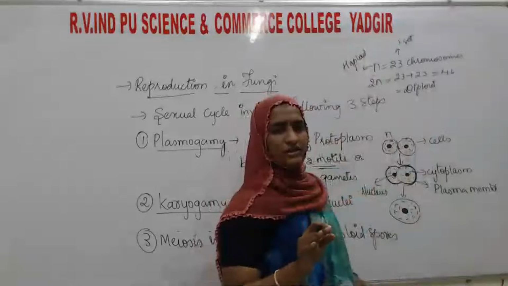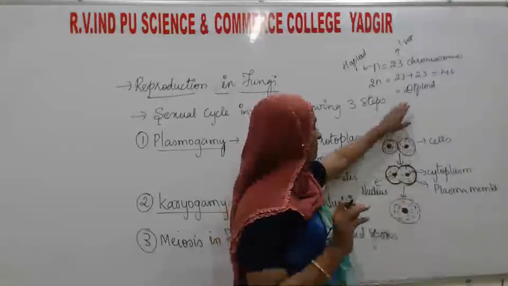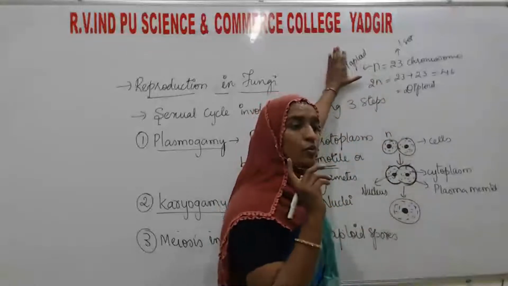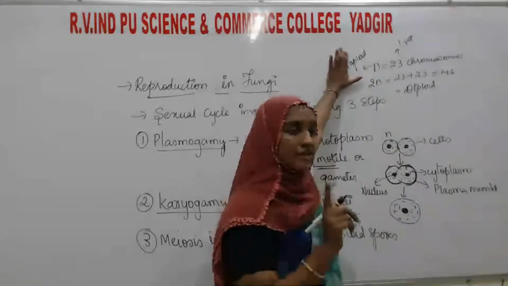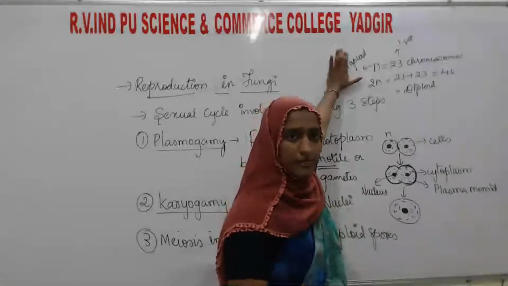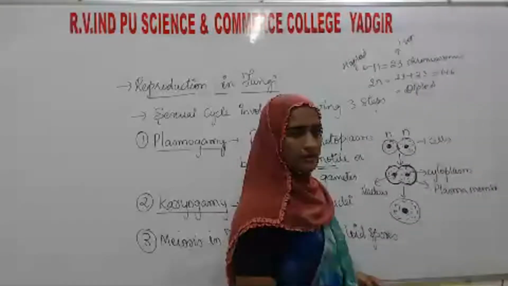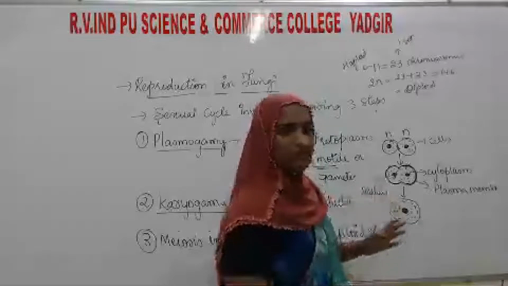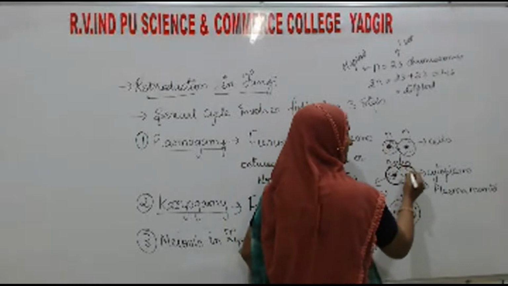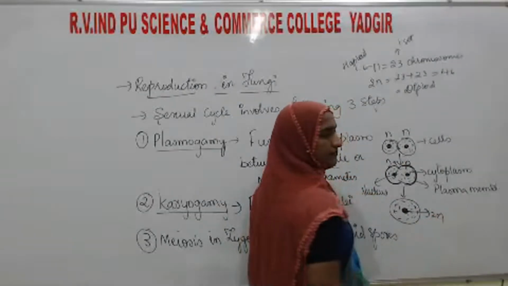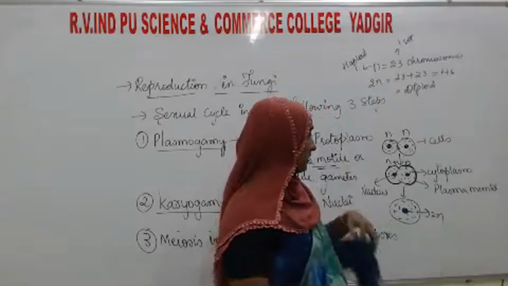Every cell will have the nucleus. That nucleus will have the genetic material. If it is having one set of chromosomes, one set means it will include 23 chromosomes. Then diploid means two sets of chromosomes. The spores or the gametes, whatever they are going to form, will be haploid. Haploid plus haploid will become diploid.